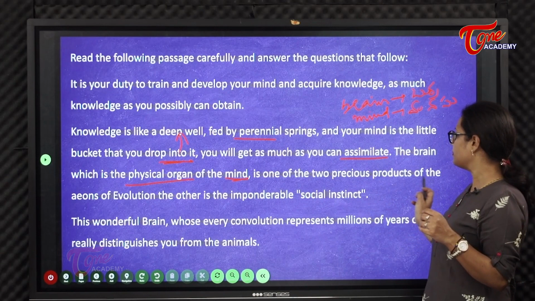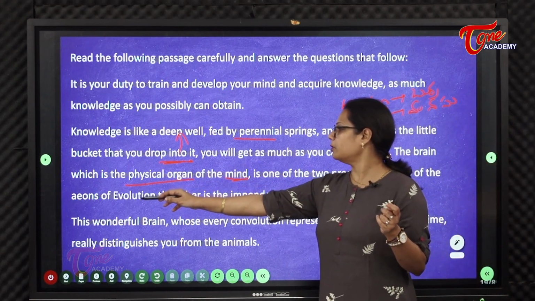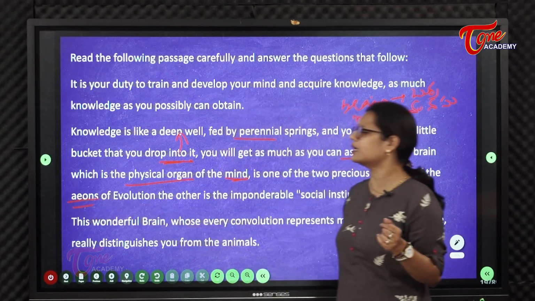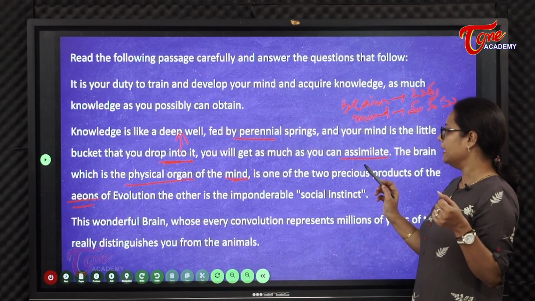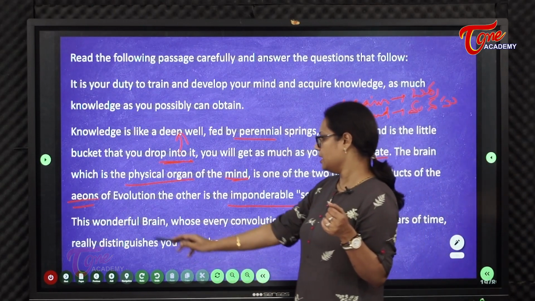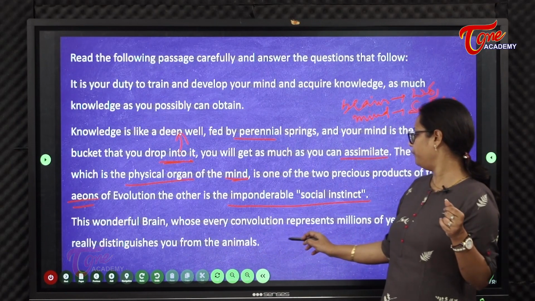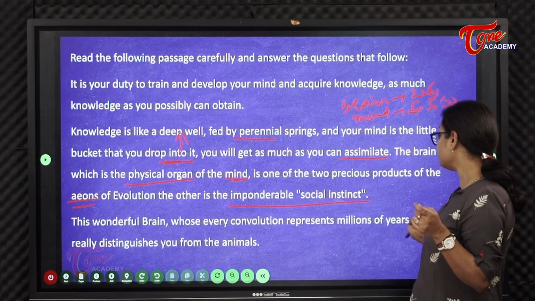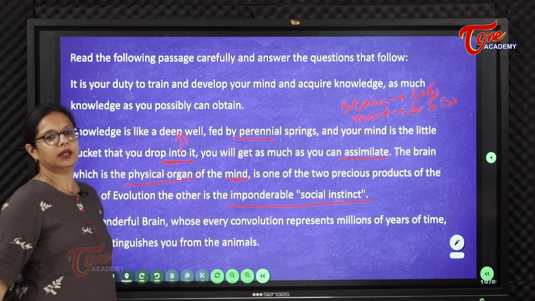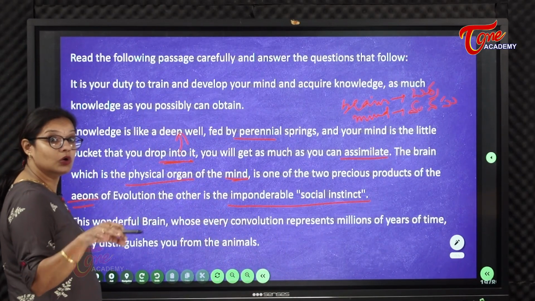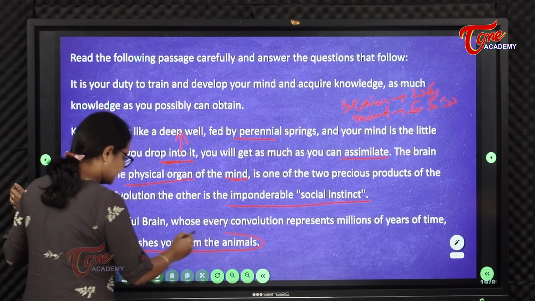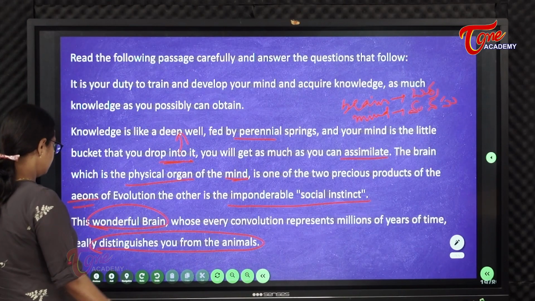The brain is one of the two most precious products of the eons. Eons means a long time of evolution. The other is impardonable social instinct. This wonderful brain, whose every convulsion represents millions of years of time, really distinguishes you from animals. Only humans can use their brain fully, though animals have a brain too. But the one that distinguishes humans from animals is the wonderful human brain.